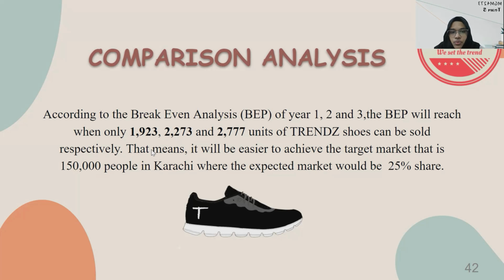So if our target market is 1,50,000 people living in Karachi, with an expected market share of 25%, we hope it will be easier to achieve the break-even point. When we achieve the BEP, it means we will be covering the cost, and later we will be able to achieve the profits of the trends business.